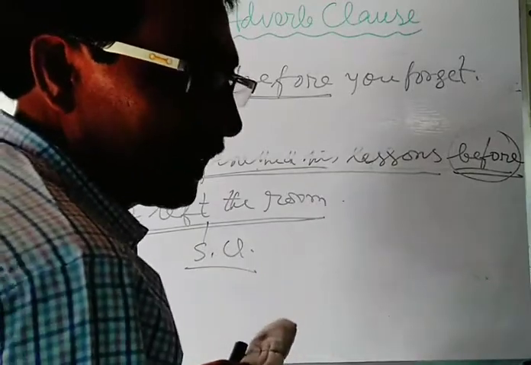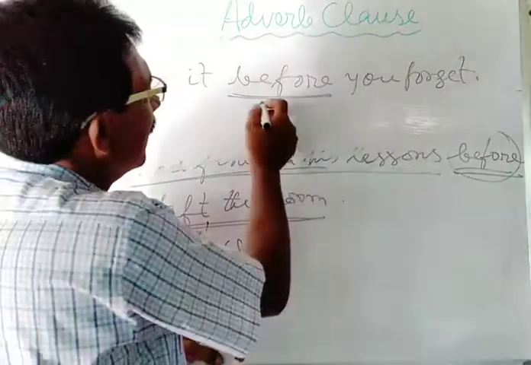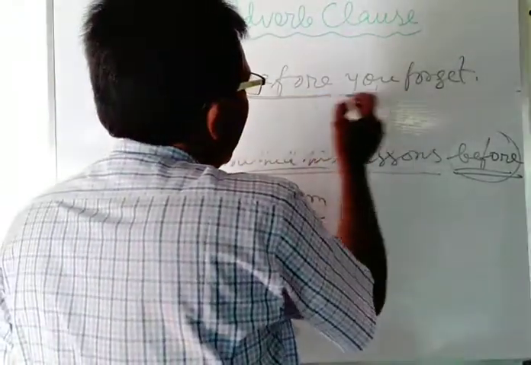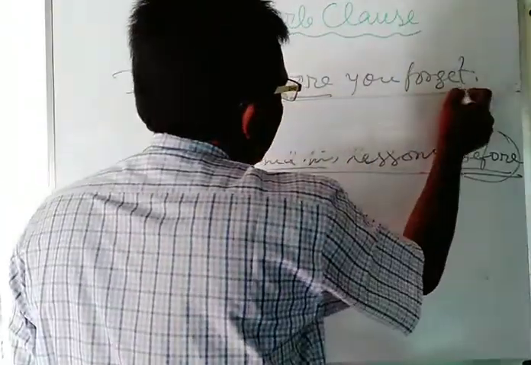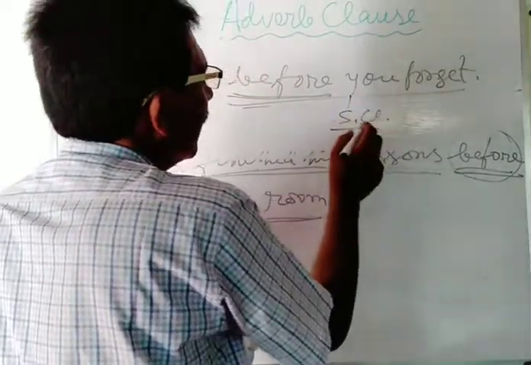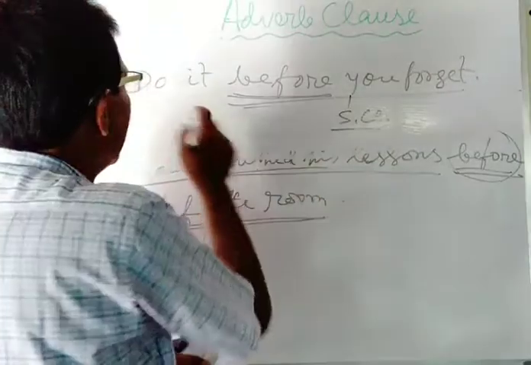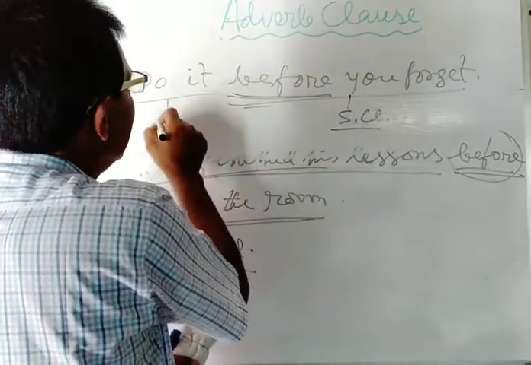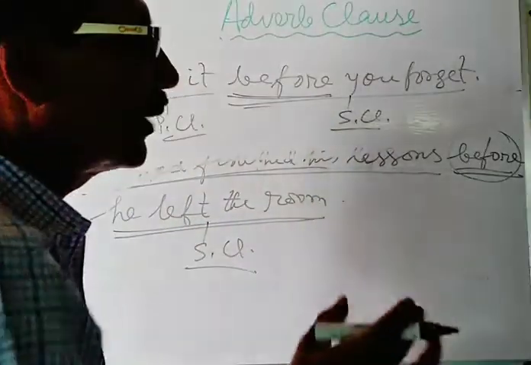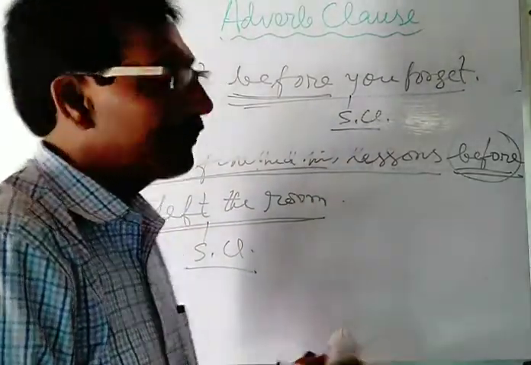After may also be termed as a conjunction. But here, before is used as the subordinating conjunction, as it is used at the beginning of the subordinating clause. Before you forget is the subordinating clause. It is used in order to indicate the time. Do it is the principal clause. This subordinating clause indicates the adverb clause of time.